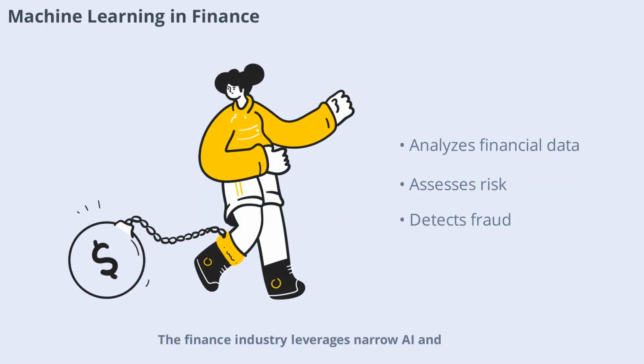The finance industry leverages narrow AI and machine learning for tasks like credit scoring, risk assessment, and algorithmic trading. By analyzing vast amounts of financial data, machine learning models can identify trends, detect fraud, and make investment recommendations. These applications help financial institutions make better decisions and manage risks more effectively.